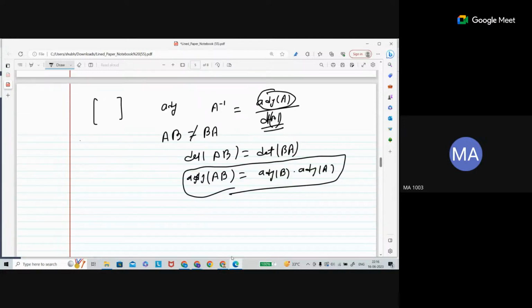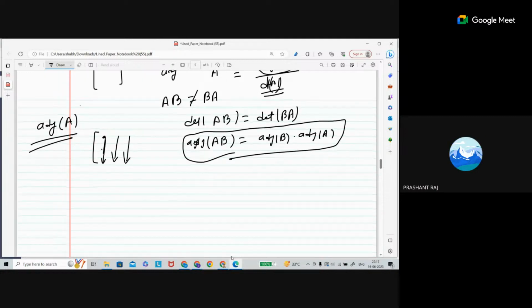Once you know how to find the adjoint of A, what will be the adjoint of A? We take the cofactors, and then write them in transpose form, the row-wise written column-wise, right? Sir, can you explain?